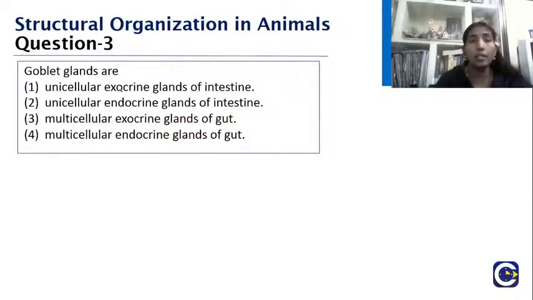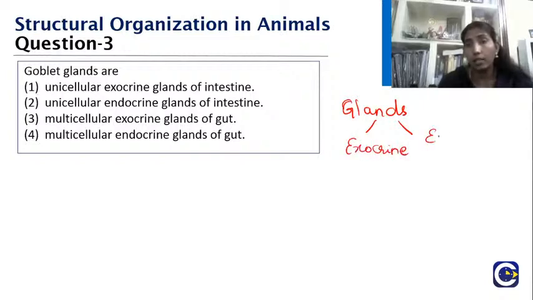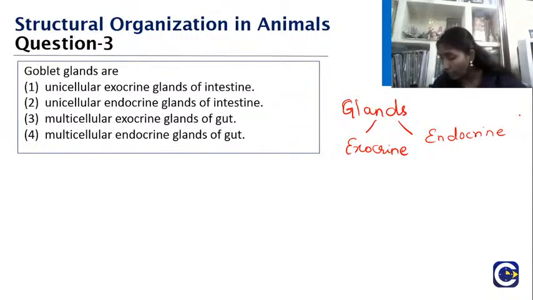The goblet cells are: unicellular exocrine glands of intestine, unicellular endocrine glands of intestine, multicellular exocrine glands of gut, or multicellular endocrine glands of gut. I want the answer. Yes, I am waiting for your answer. So when you talk about glands, that have the capability to secrete, you are going to classify them as endocrine and exocrine. Acha? Yes, students, please do post, be more interactive, so it will be more informative, like an exchange of concepts between you and me, so that we can learn more for the day. Yes, I am waiting for your answers.